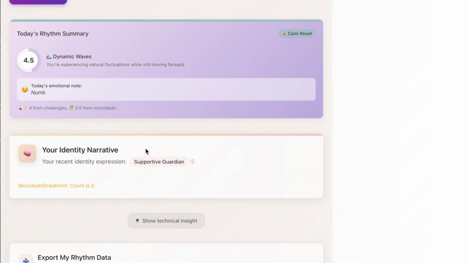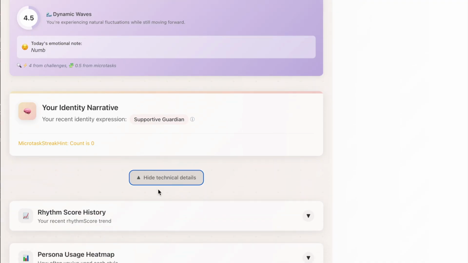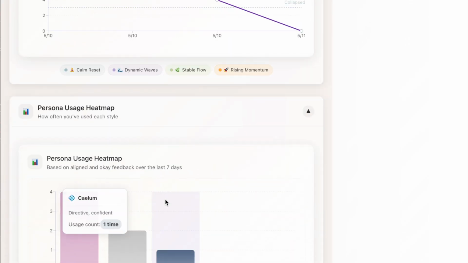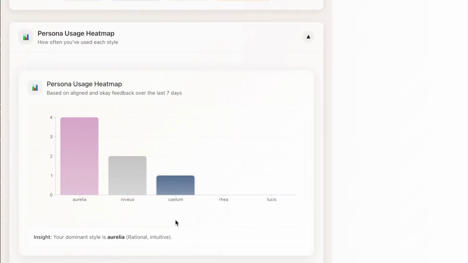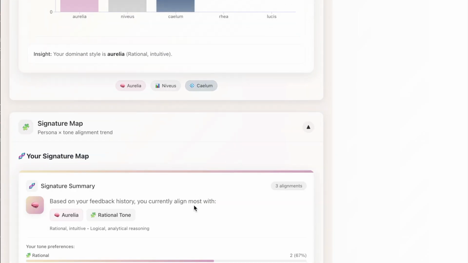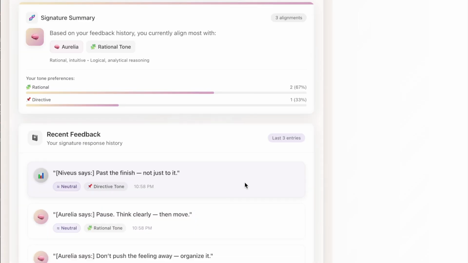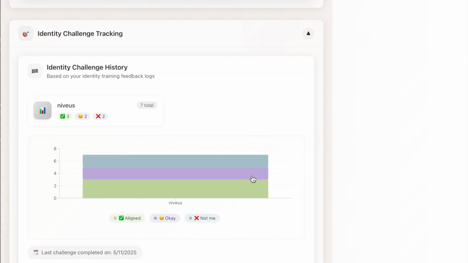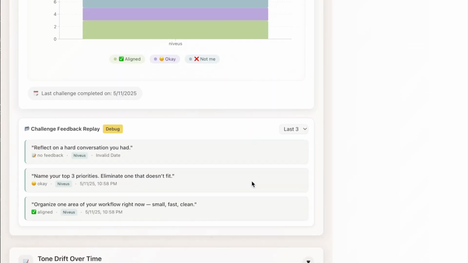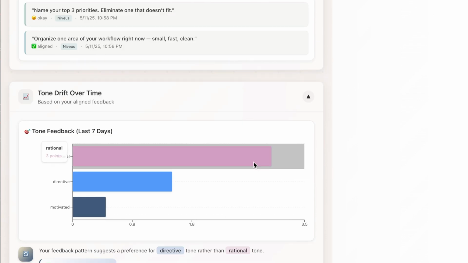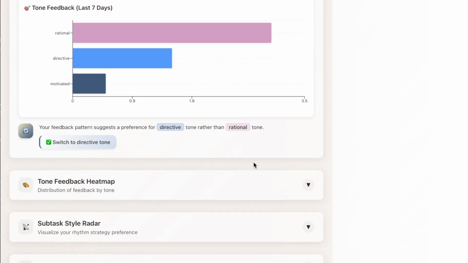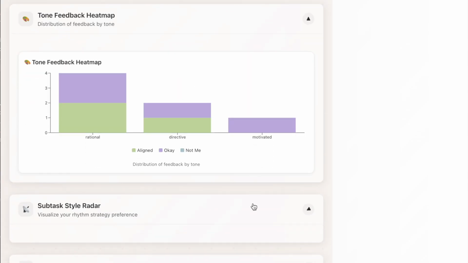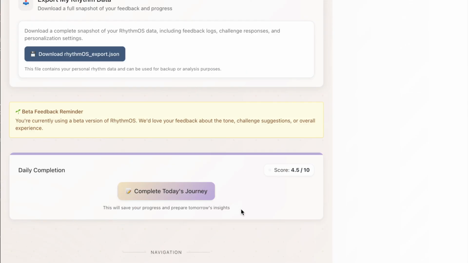The inside page visualizes your rhythm evolution. It shows tone drift, signature feedback patterns, tag unlocks, and challenge completions across time. This creates a personalized feedback loop, not just about behavior, but identity shaping. Every action here feeds into your long-term growth map. We have a lot of analytical charts, and this is going to feed the ChatGPT in the future.